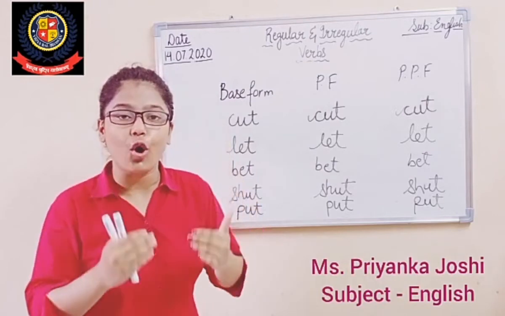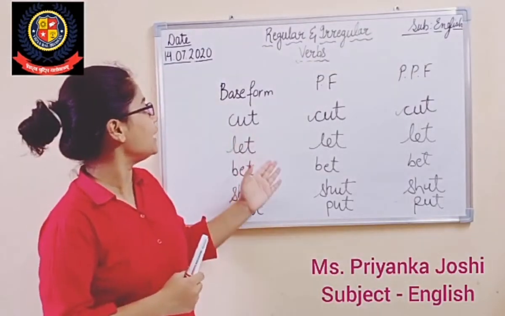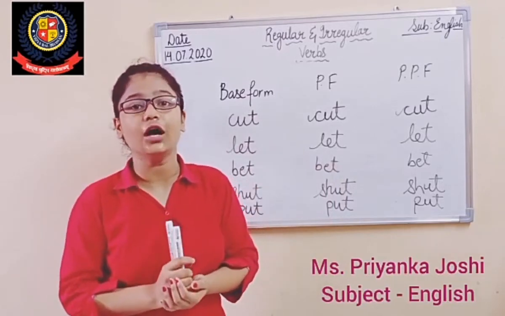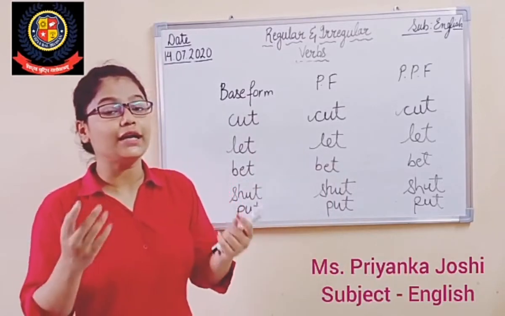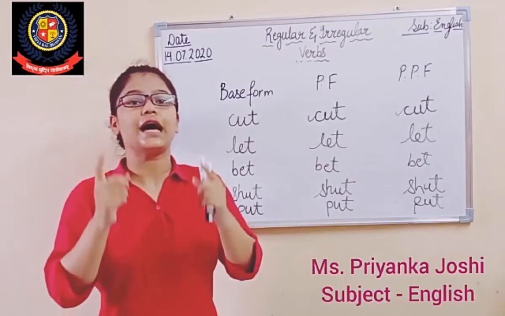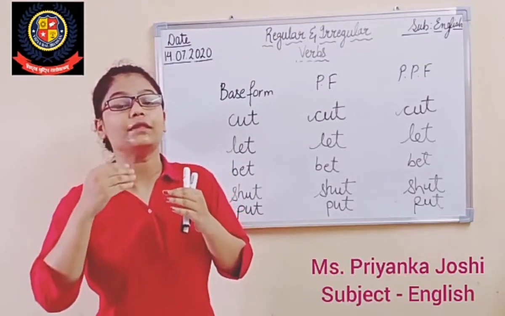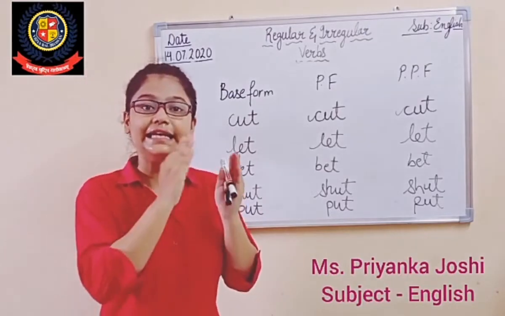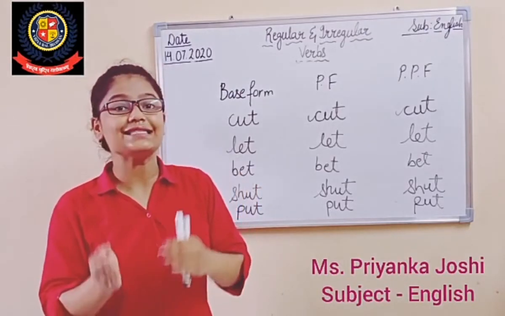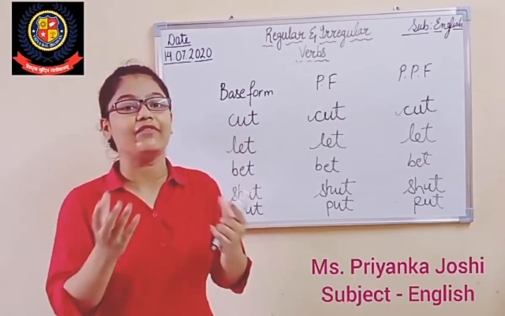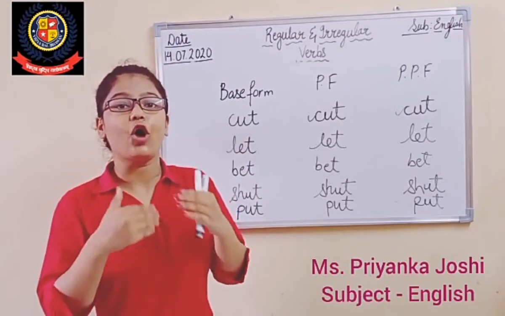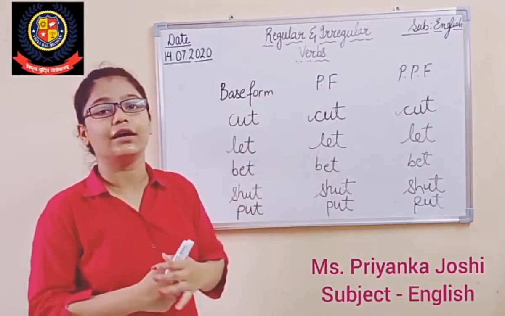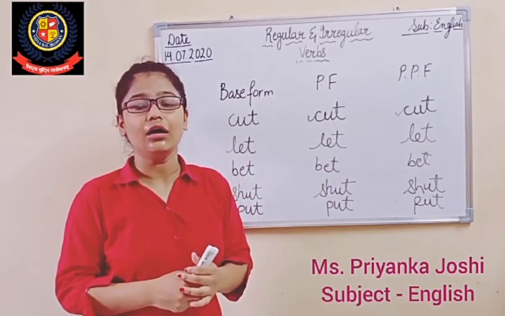You can go through all the words and you will see that they remain same in all the three forms of the verb. So students, what are regular verbs? Regular verbs are the verbs in which we form the past tense or past participle by simply adding d or ed. Whereas in irregular verbs, we do not have a definite pattern. We form it by various ways, and these are all the examples of irregular verbs.